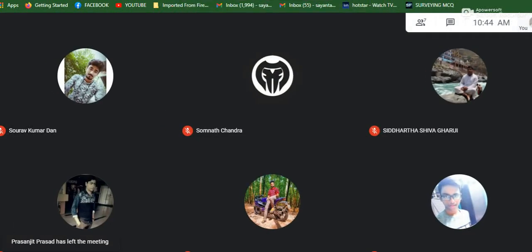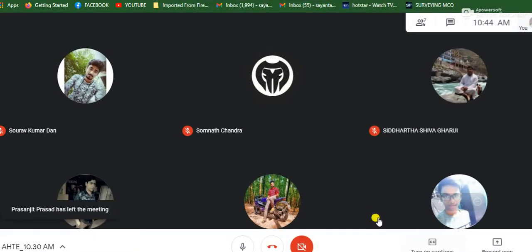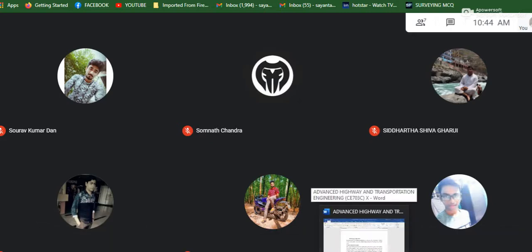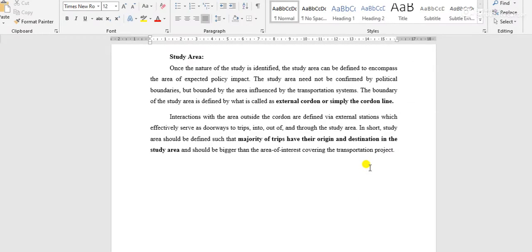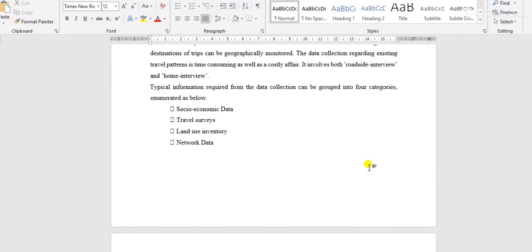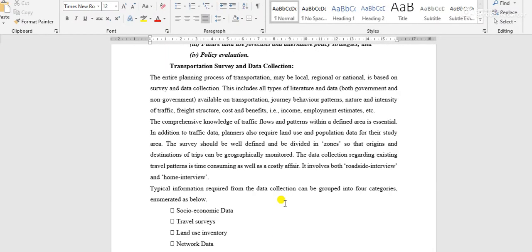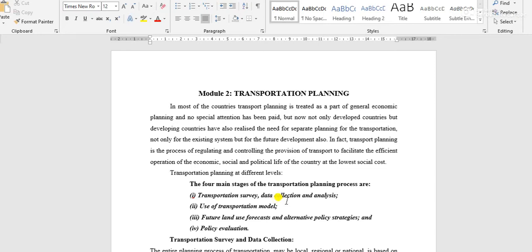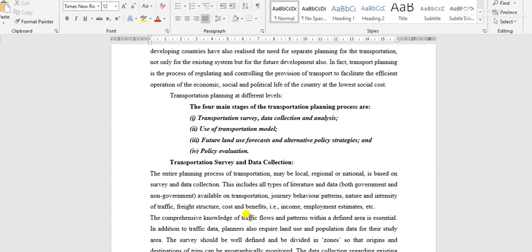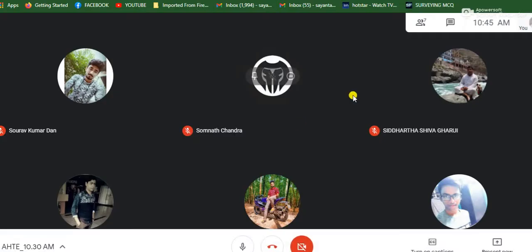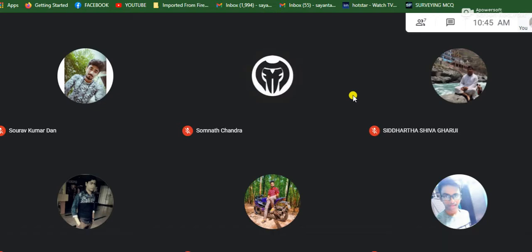Okay, today we'll discuss the next part of transportation modeling, that is actual transportation modeling, how to do the transportation modeling. In the previous class we discussed the first stage of transportation planning, that is the transportation survey. Now, in the next part, we'll discuss how the actual modeling for transportation engineering is done.